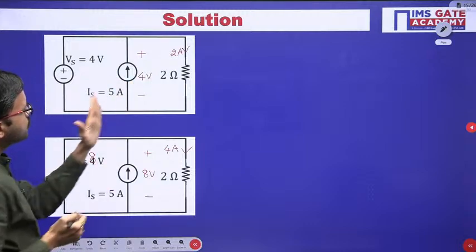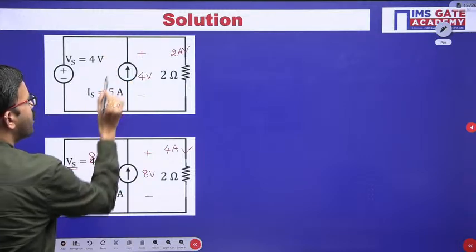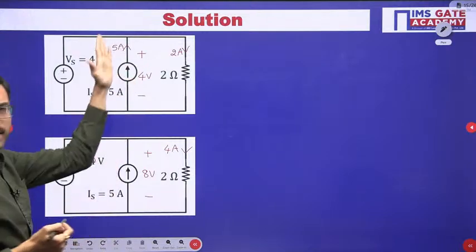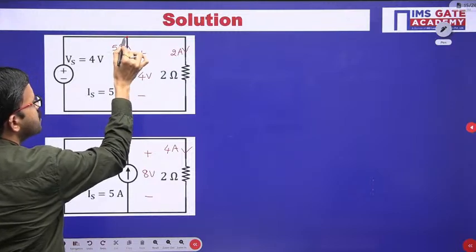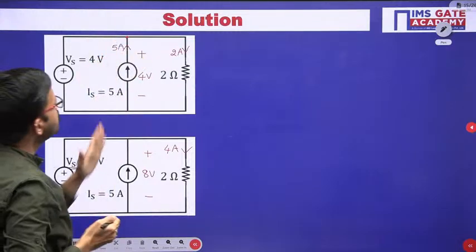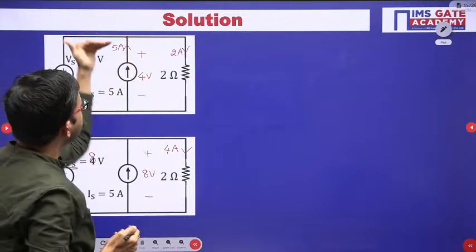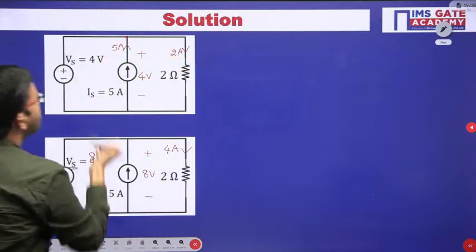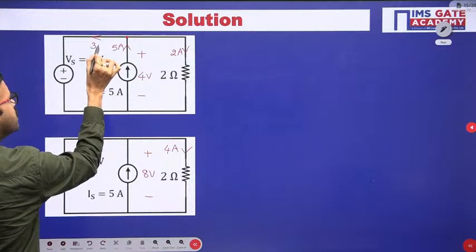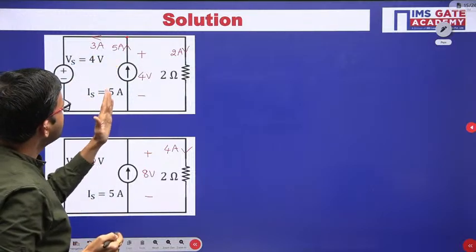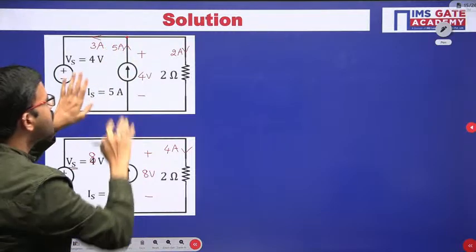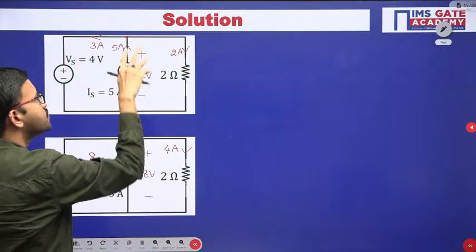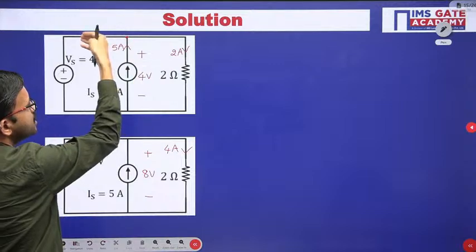Just observe here in this particular source. Here the current source is 5 ampere, coming like this. Consider this the node: to this node 5 ampere is coming, and in this branch 2 ampere is leaving. So in the other branch 3 ampere should leave. The net current 5 ampere should leave in the other branches, because only 2 branches are connected. Here already 2 ampere you are having, so accordingly 3 ampere should go.